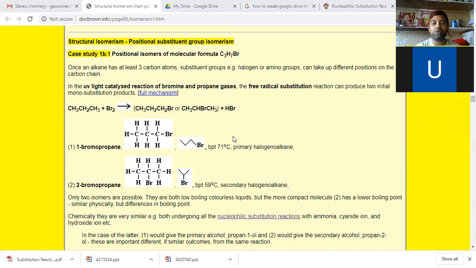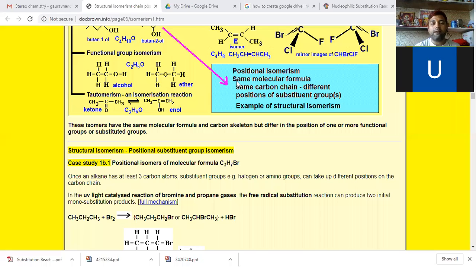What we have learned is that positional isomers have the same molecular formula and the same carbon chain, but different positions of the substituent group. Understood?